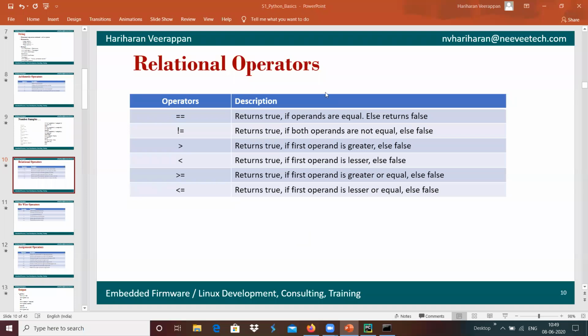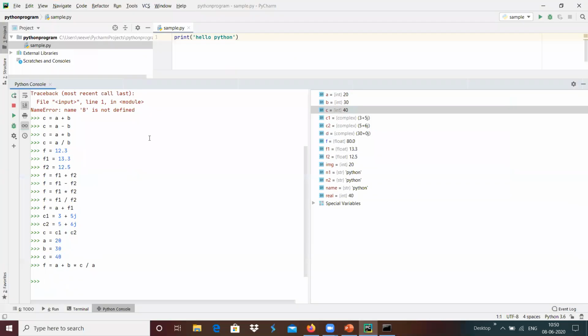The similar way, the greater than symbol returns true if the first operand is greater than the second one, and in the case of less than, the first operand will be lesser. In all other cases, it will return false. The similar way, greater than equals and less than equals. Maybe we can see simple examples over here.